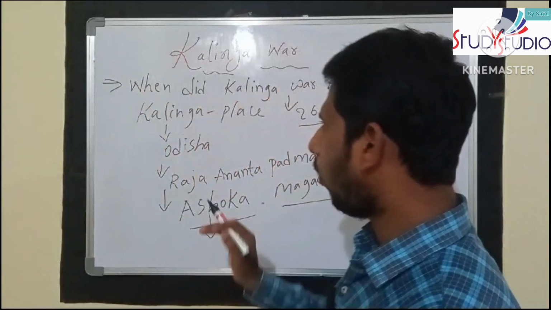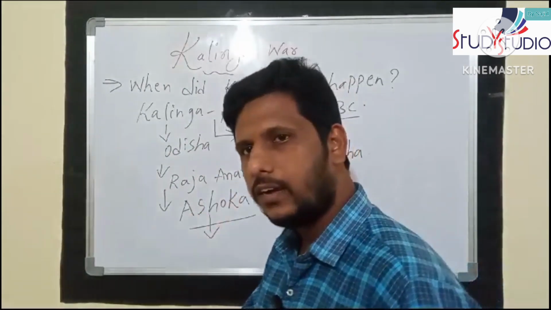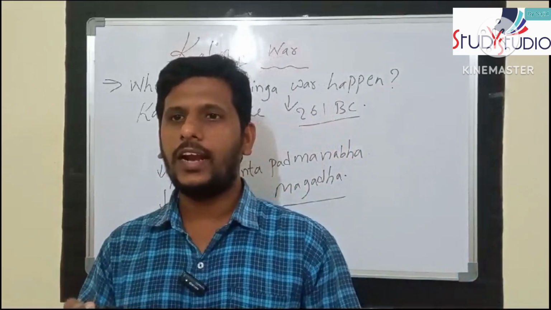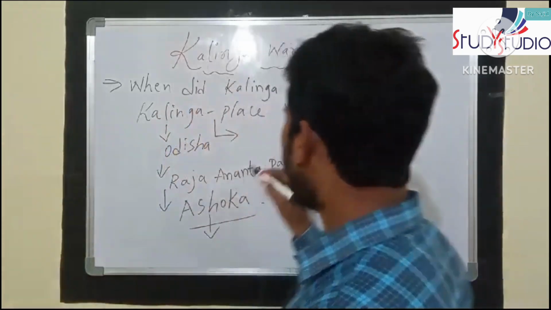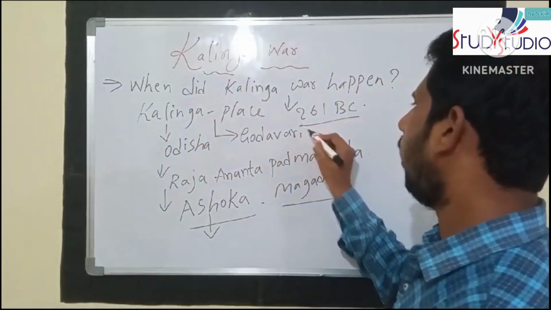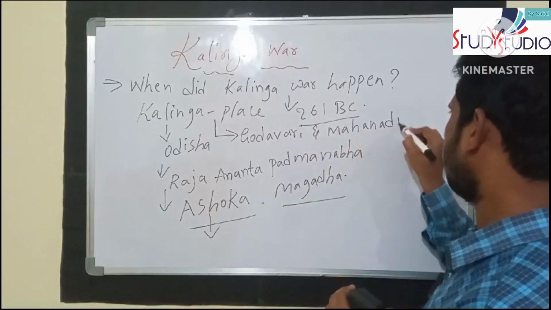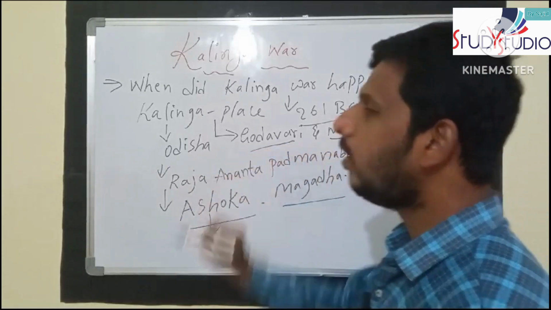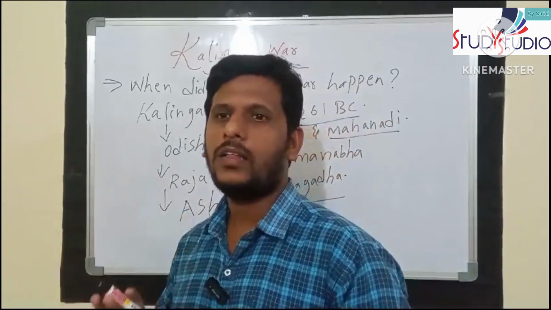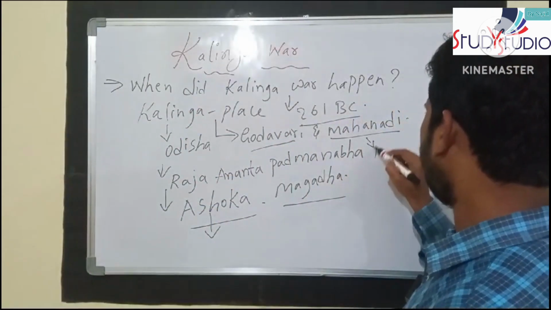Very important point. We are talking about Kalinga. It is a place. It is a fertile land. It is a land between the Godavari and Mahanadi. It is in between the Godavari and Mahanadi. And these are the rivers. Godavari and Mahanadi are the rivers.